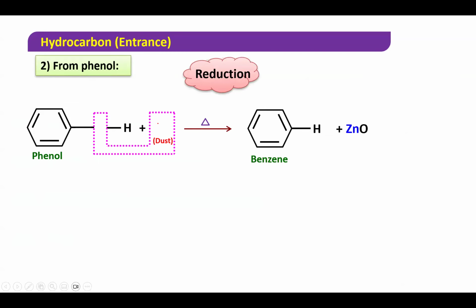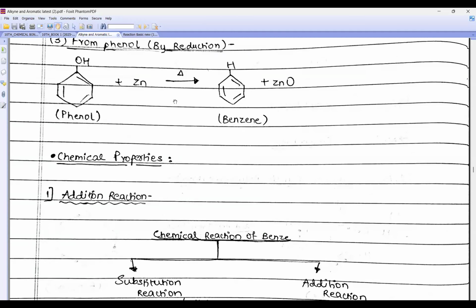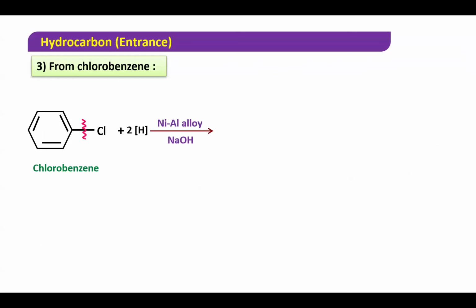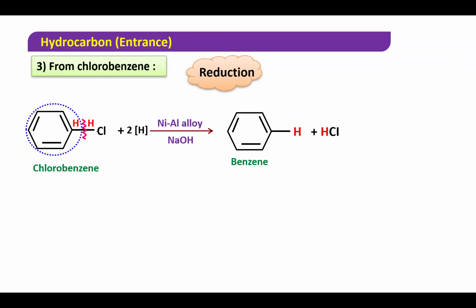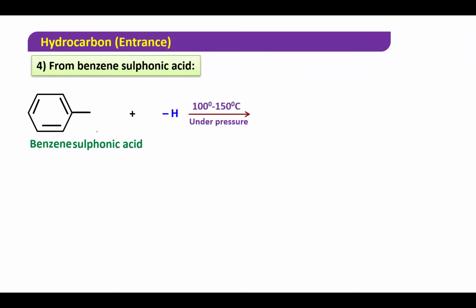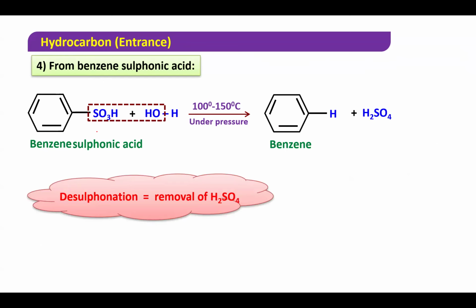Can you see this? Right? Now from chlorobenzene, if you do reduction, one H will go here and one H will go with Cl. Look, can you see two H were there? So you get HCl and benzene. A reduction. From benzene sulfonic acid, if I do hydrolysis under pressure, this will become H2SO4, and you get benzene. Desulfonation.